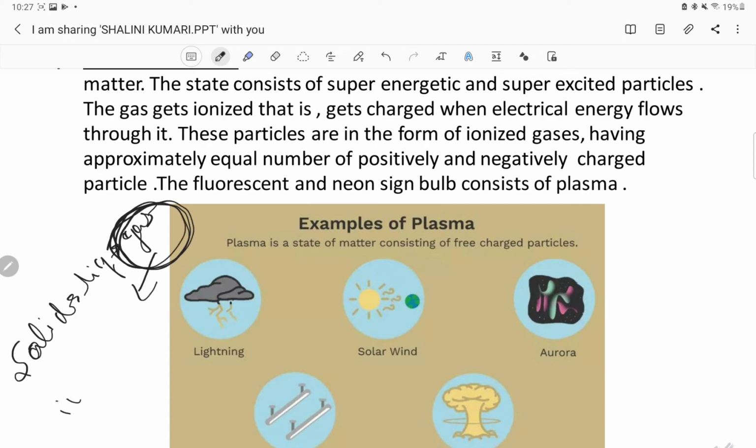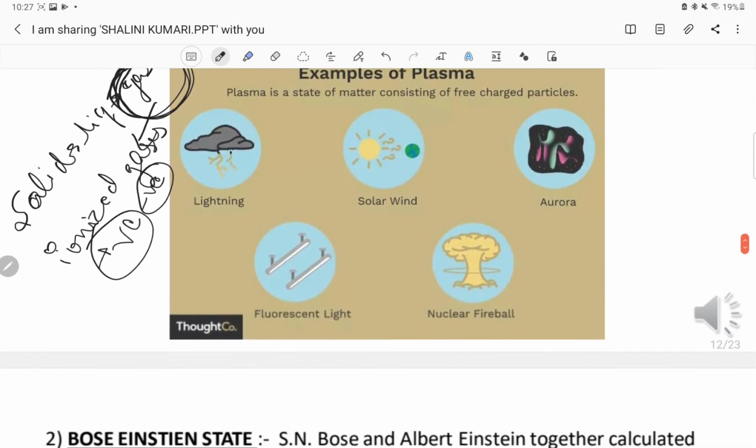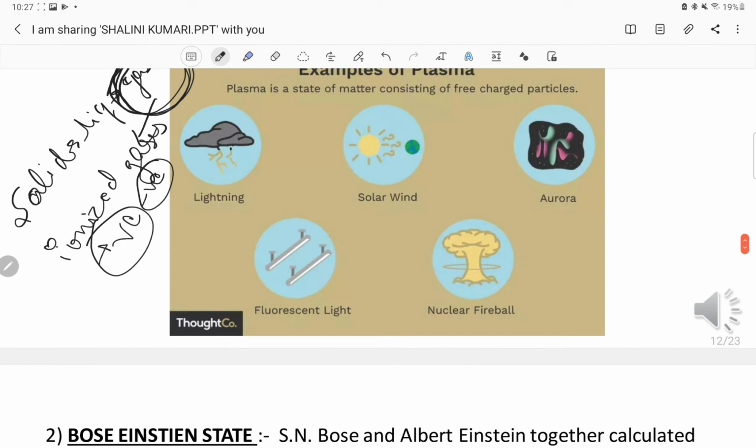It will convert into ionized gas, meaning equal numbers of positively and negatively charged particles will evolve through the gas. Some examples are the fluorescent and neon sign bulbs, which consist of plasma. Lightning, solar wind, aurora, fluorescent light and nuclear fireballs are some more examples of the plasma state consisting of free charged particles.